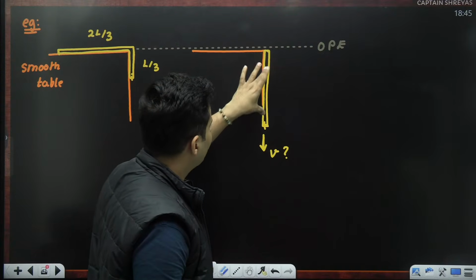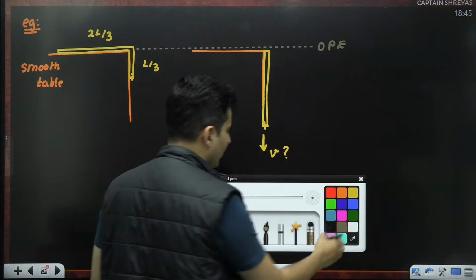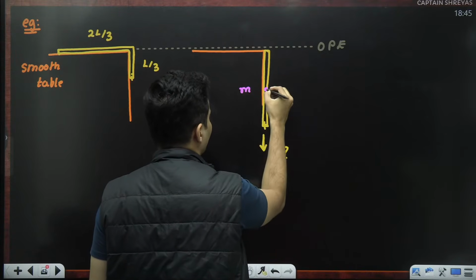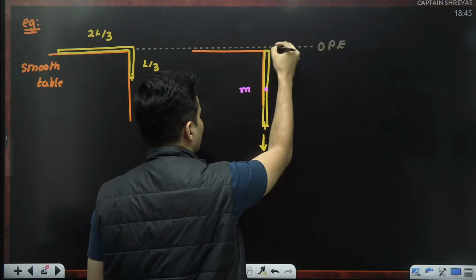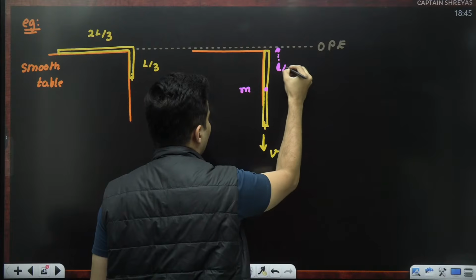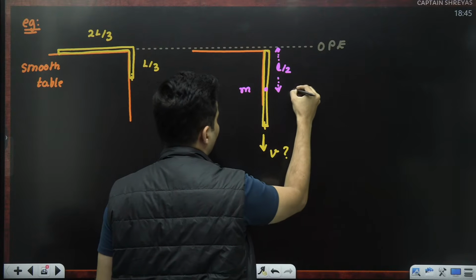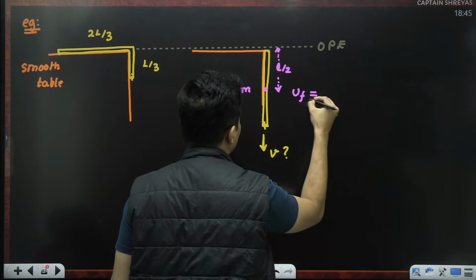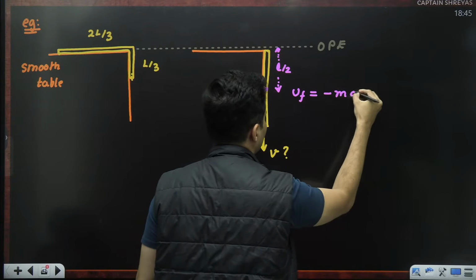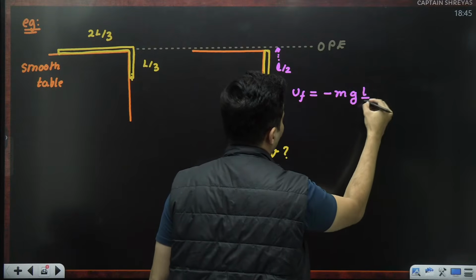This body right now has its center of mass located over here. The mass is m. The total length was L. So this will be how much? L by 2. So what is the final potential energy, guys? It's down, so negative: mass m, g, height is L by 2.